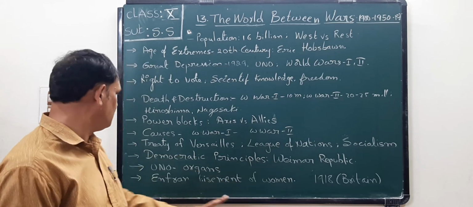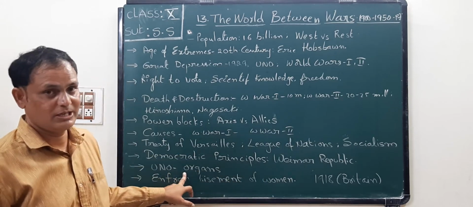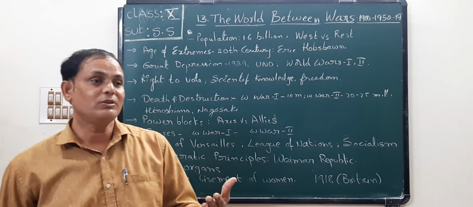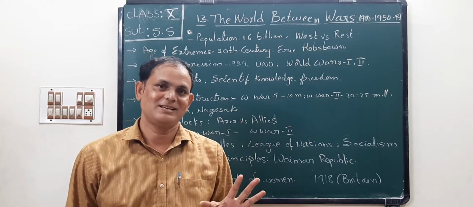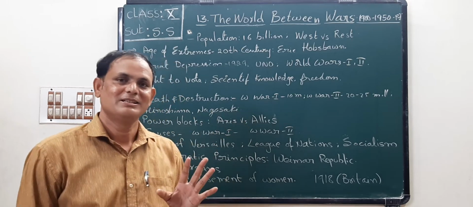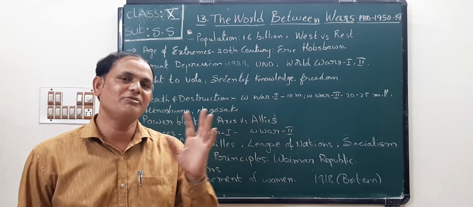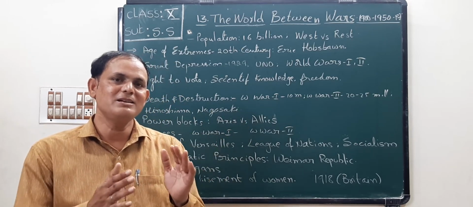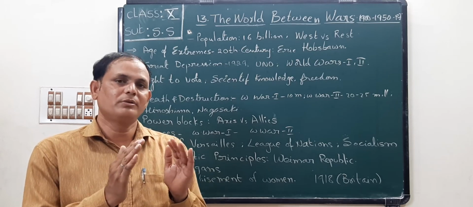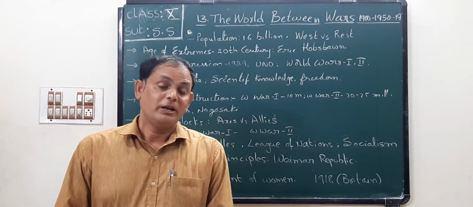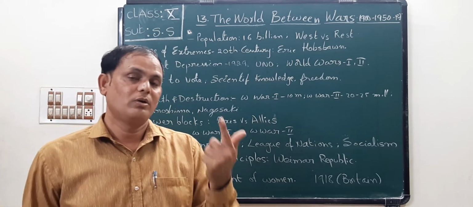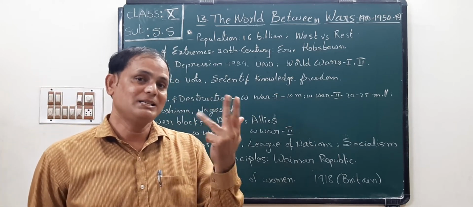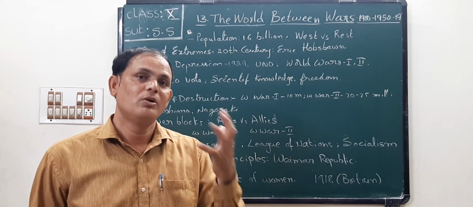Next, UNO. I said about UNO. So the main aim of UNO is to preserve peace and respect international laws. Next one, human welfare, etc. are the main aims of UNO. Next one, it has some organs: UNICEF, UNESCO, WHO, ICJ, ILO, etc.